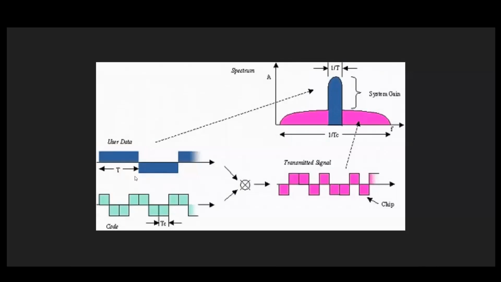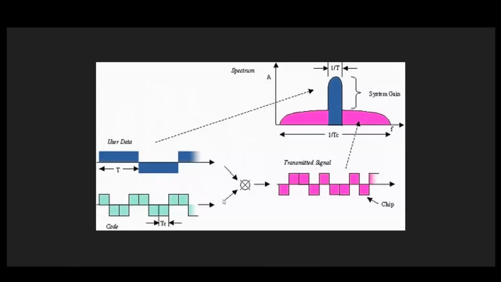Now when I multiply this data with some random code, instead of sending one bit of data, that data can be spread into multiple bits. So in this one, it is covering 4 bits. Each bit here is covered by 4 bits. So we are spreading 1 bit to 4 bits here. This is a simple example. But actually we will not do like that. Here we spread 1 bit to 11 bits. Therefore, instead of representing 1 bit, we represent it by 11 bits.